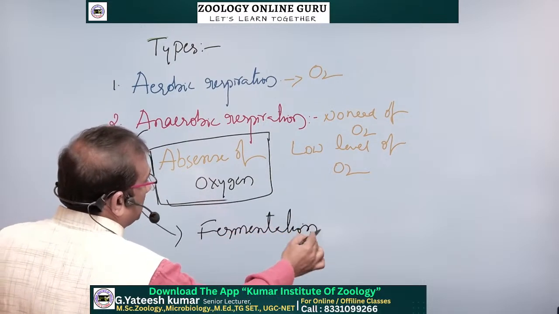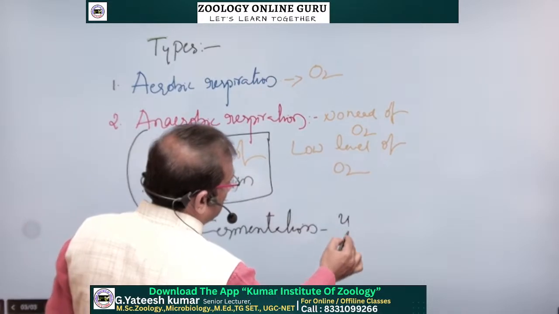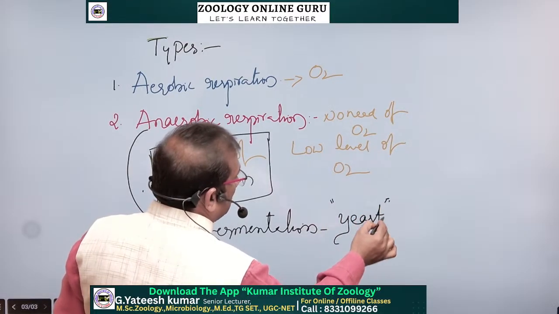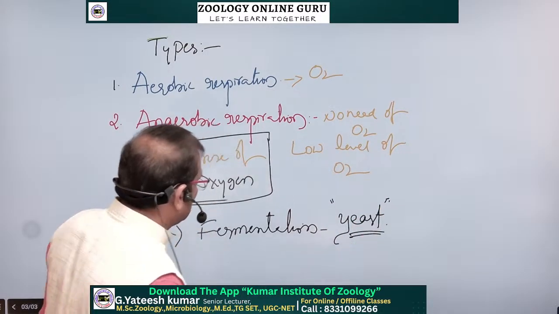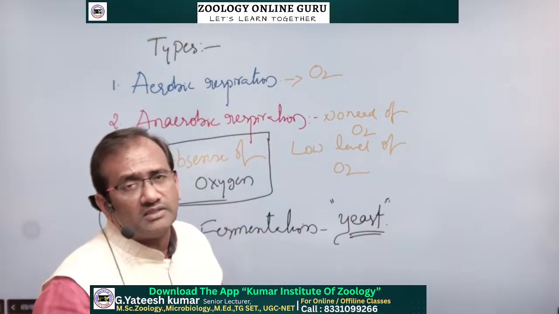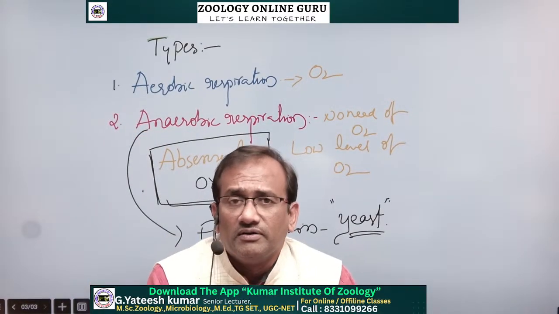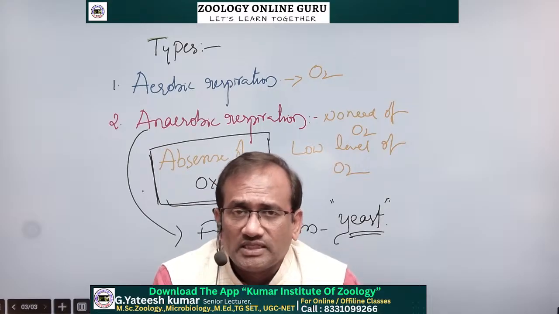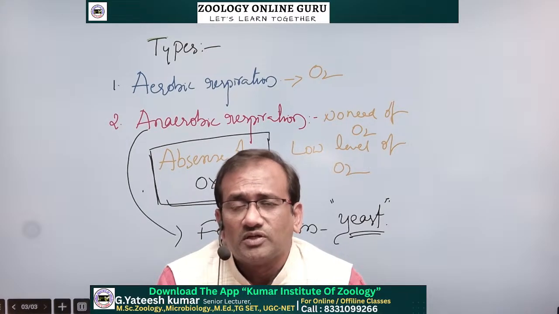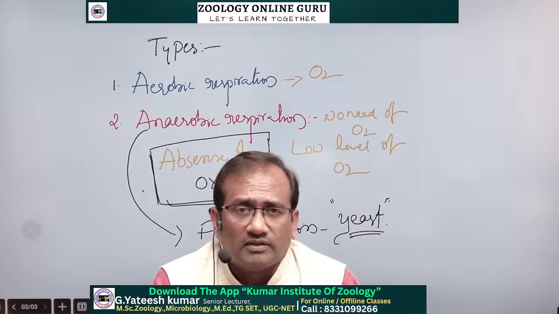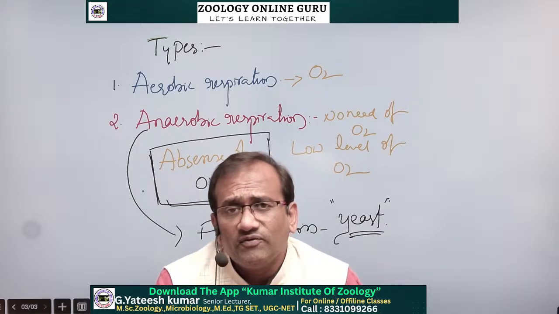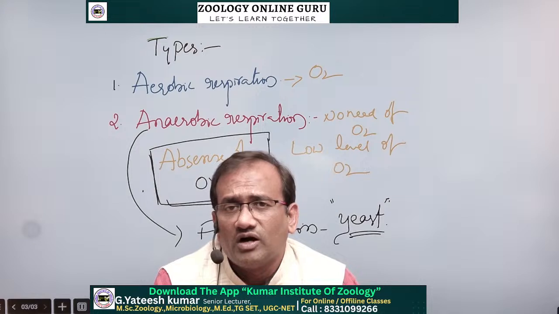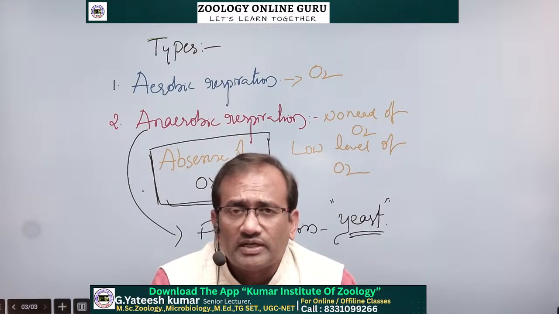Fermentation by using single-celled fungi, that is yeast. If we carry out anaerobic respiration by using single-celled yeast cells, that is known as fermentation. Fermentation produces alcohol, ethyl alcohol. So here, if oxygen is required, that is known as aerobic respiration. If oxygen is not required, that is called anaerobic respiration.